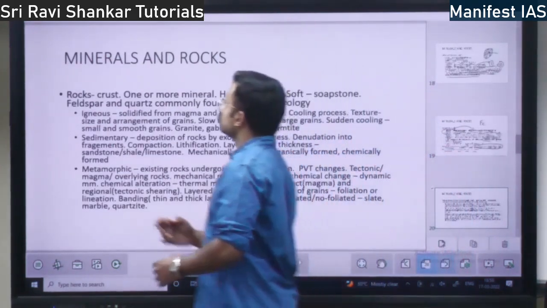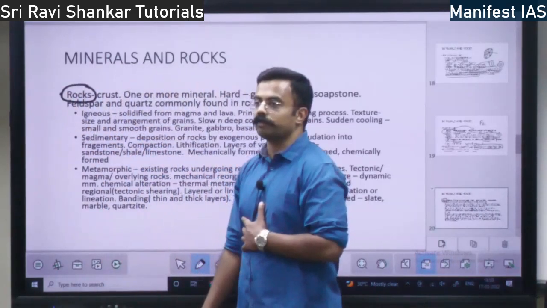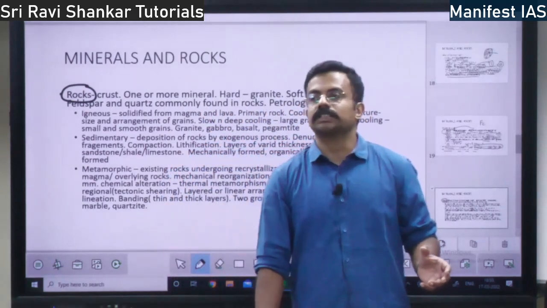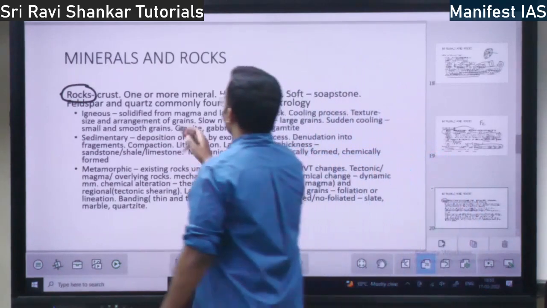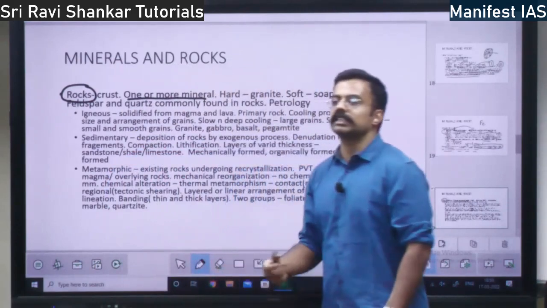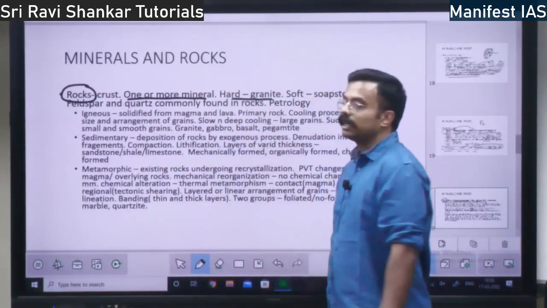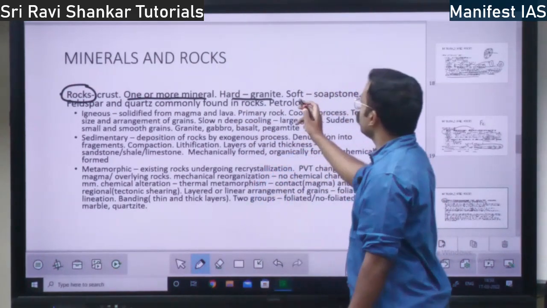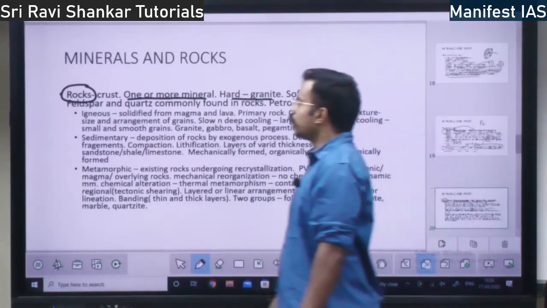Next you have rocks. We will talk about the different types of rock. Where do you find rocks? You find rocks in the crustal portion, the crust of the earth. A rock is made up of one or more minerals, right? The hardest rock is granite. Then the soft rock is soapstone.